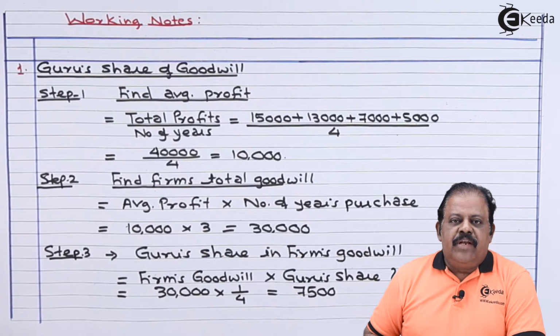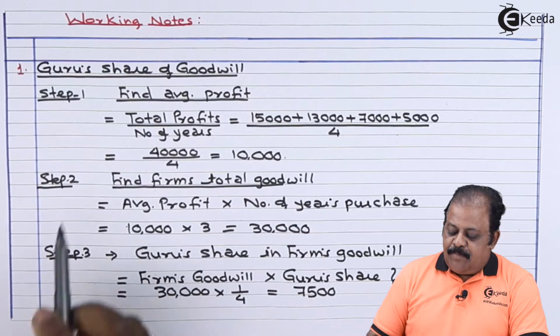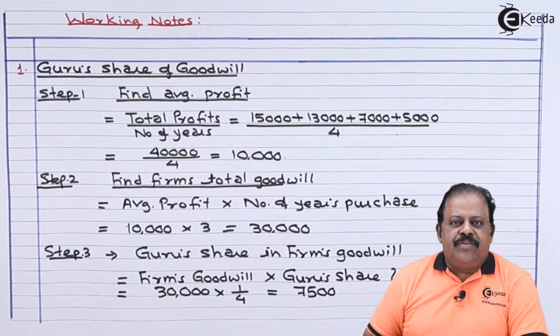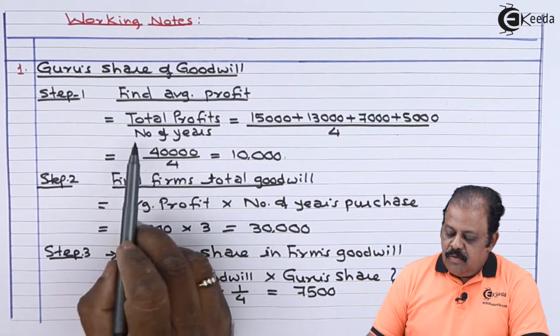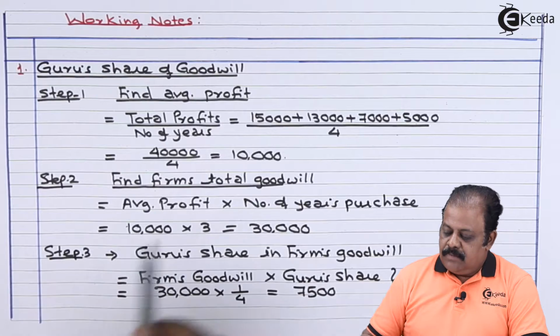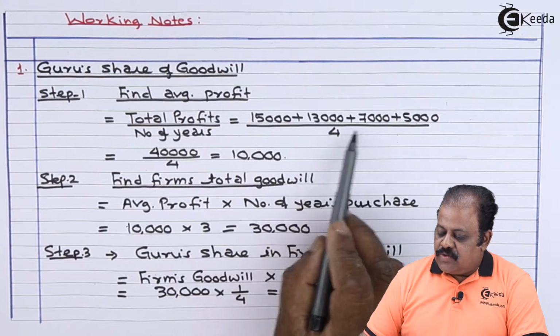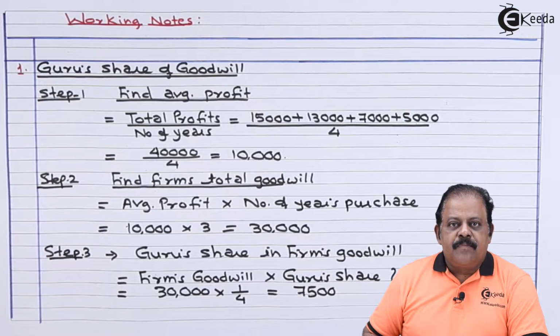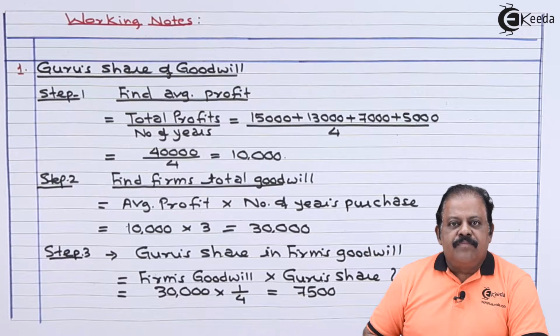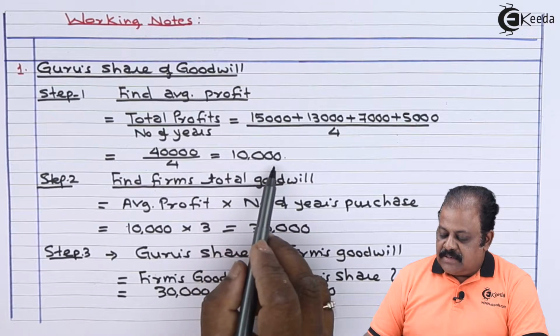Step 1, we are required to find average profit of last 4 years. Formula is total profit divided by number of years. 15,000, 13,000, 7,000 plus 5,000 divided by 4. Total profit is 40,000 divided by 4. So average profit is 10,000.